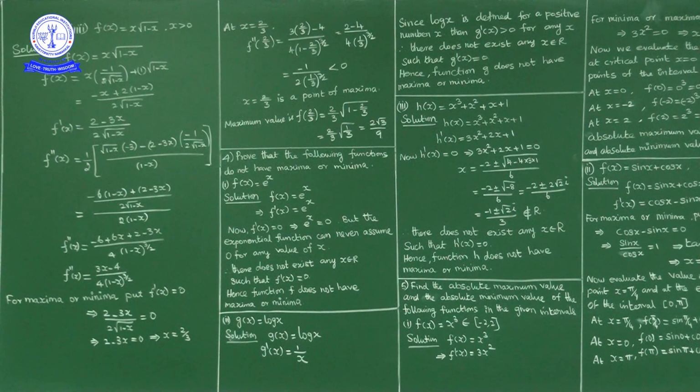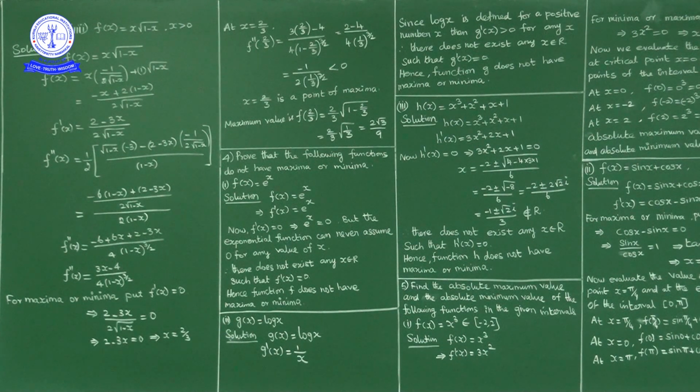Next, question number 4. Prove that the following functions do not have maxima or minima. A function not having maxima or minima means it is either a strictly increasing function or a strictly decreasing function. Now what is the first question in the fourth one? F of x equal to e power x. We know that e power x is a strictly increasing function.